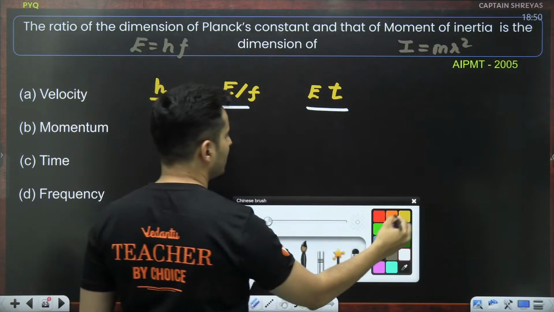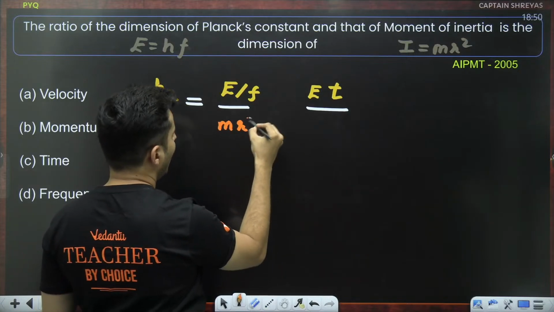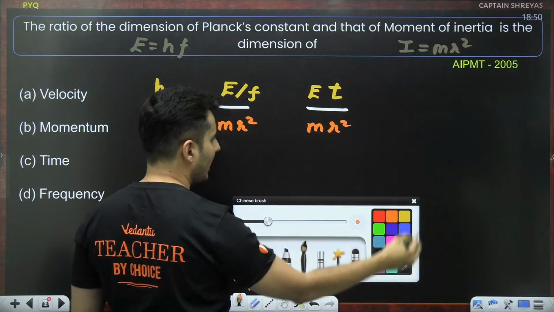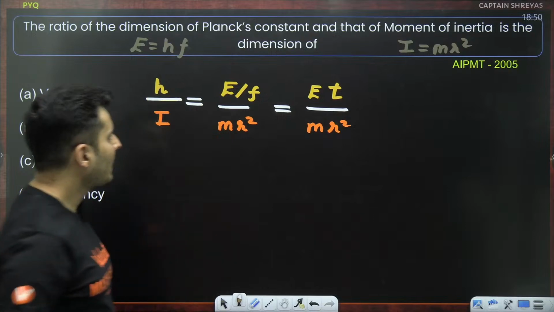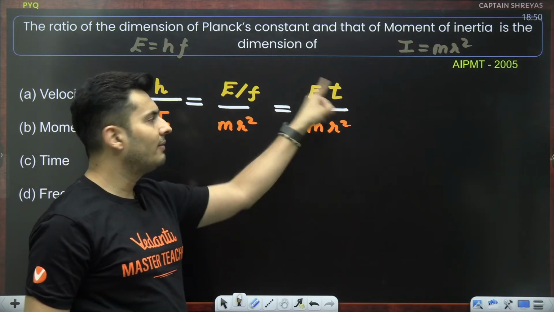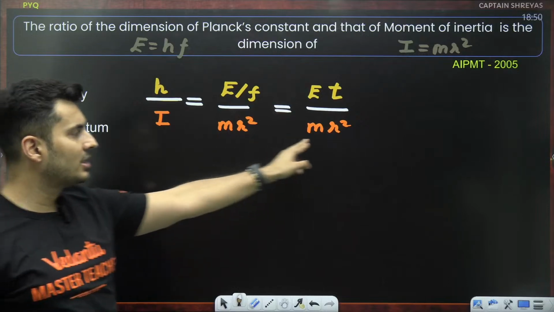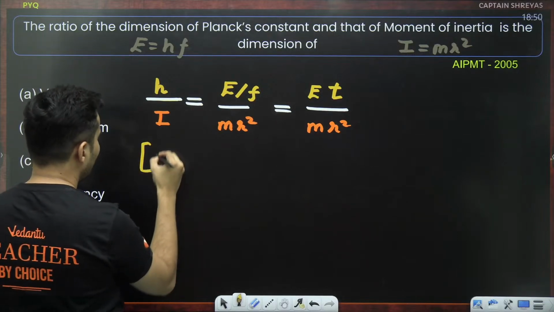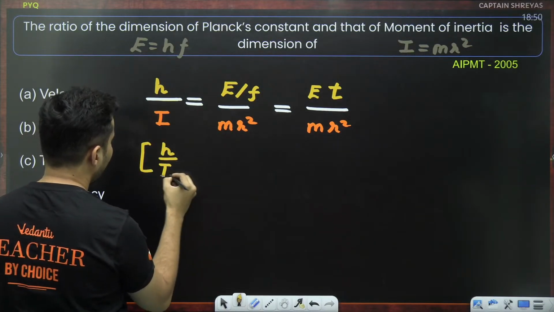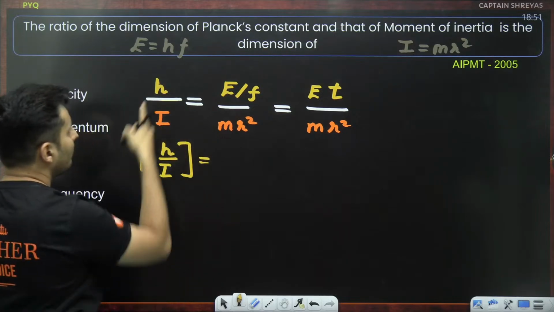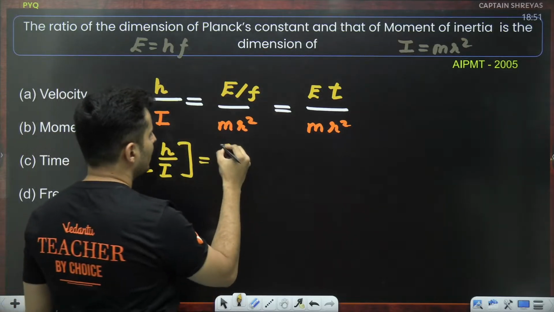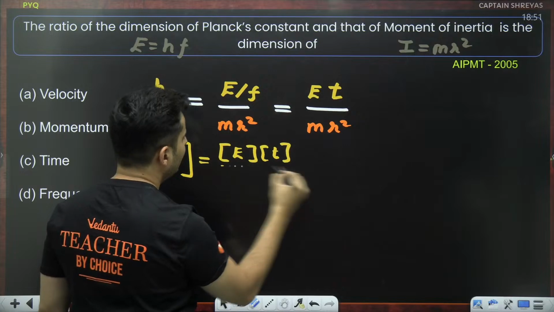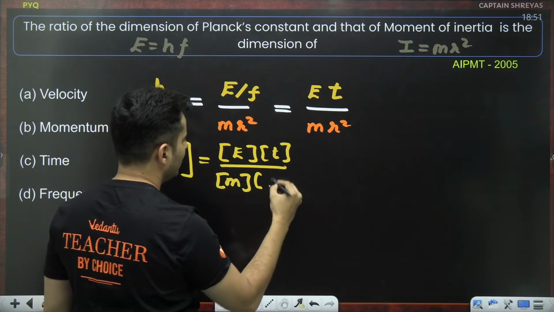Moment of inertia, the formula is m into r square. I'll just keep m into r square right over here as it is. I will not change anything over here. Now let me put dimensions of every single term over here. I hope till this point everything is clear. What will be the dimensions of h, Planck's constant, divided by moment of inertia? Dimensions of it will be E into dimensions of T divided by dimensions of M into dimensions of R square.